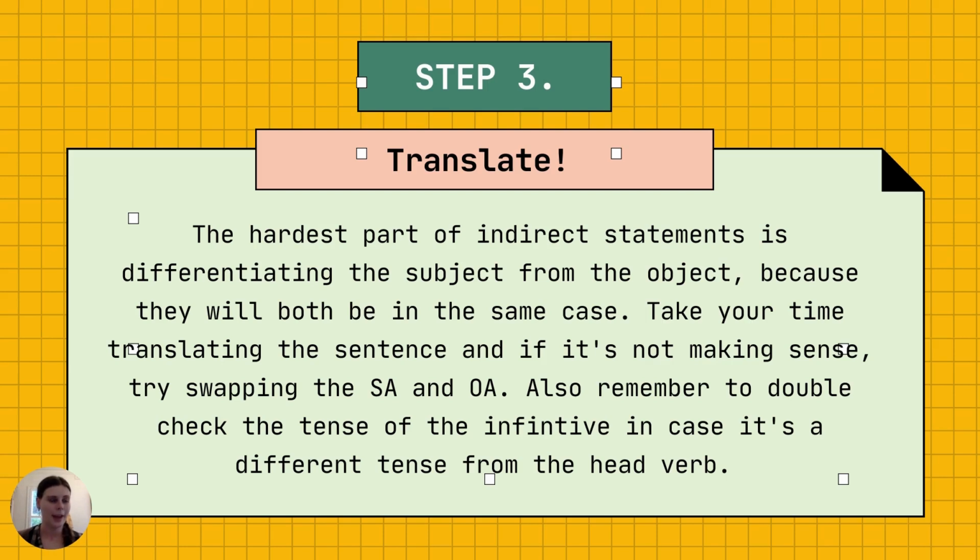So rather than she said that she goes to the market, it makes a lot more sense in English to say she said that she went to the market. However, if the infinitive is in the future, then that does make a big difference, right? She said that she will go to the market is very different from she said that she went to the market. So it's always good to be aware of what tense your infinitive is in.